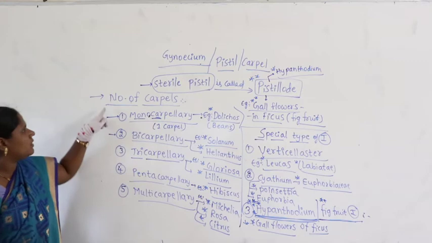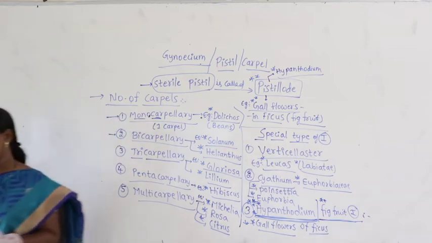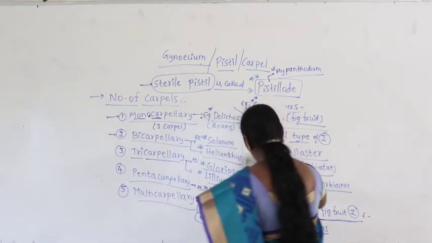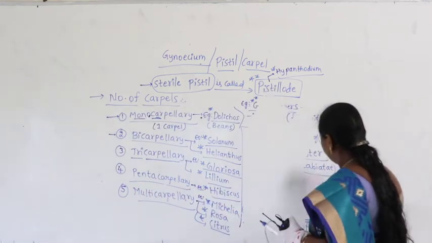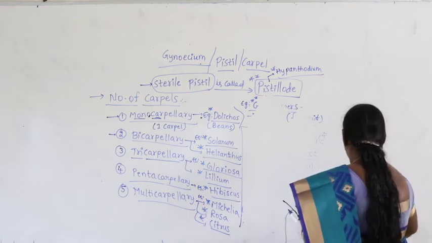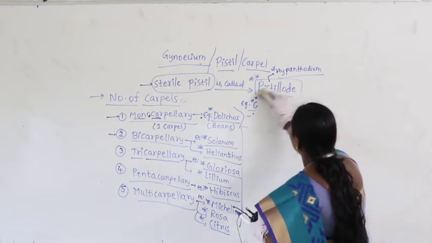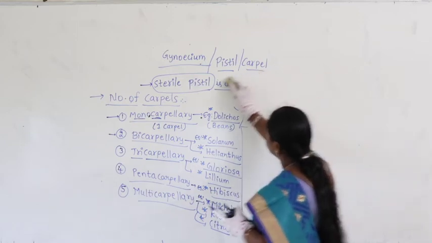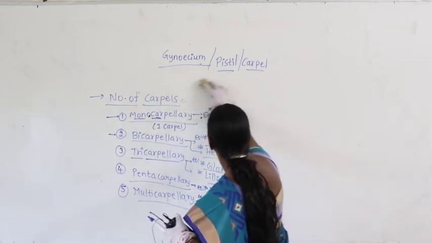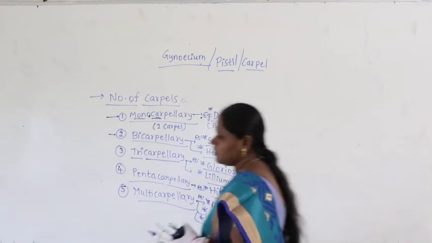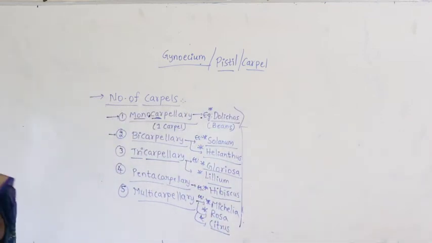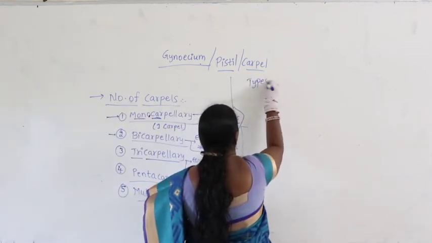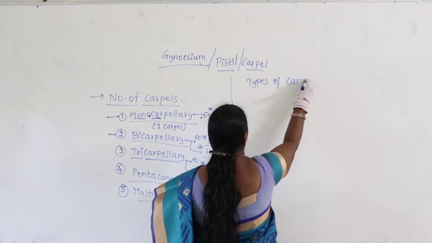So, that is the number of carpels. Now, let us go with types of carpels.